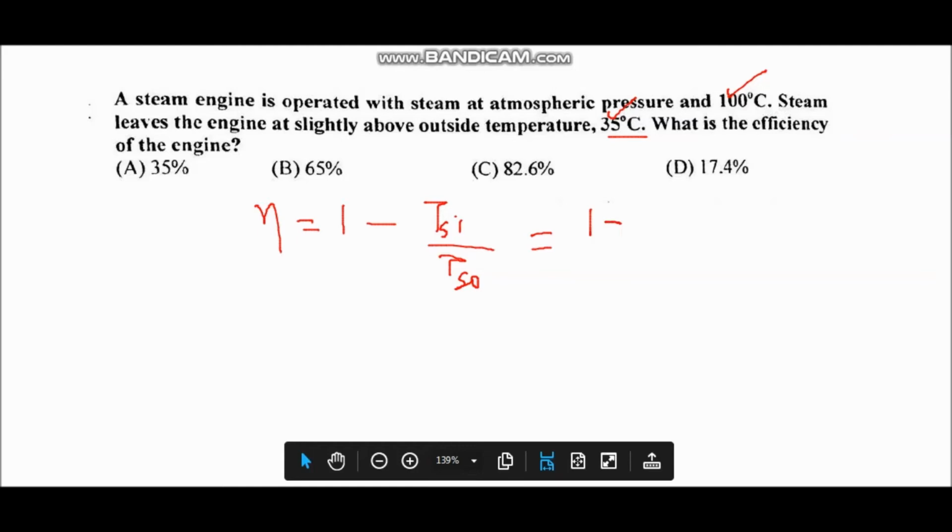and the temperature of source is 100 degrees Celsius, and we will convert the temperature into Kelvin by adding 273, and when we solve this we will get the answer 0.174, which means the efficiency is 17.4%. So option D is correct.